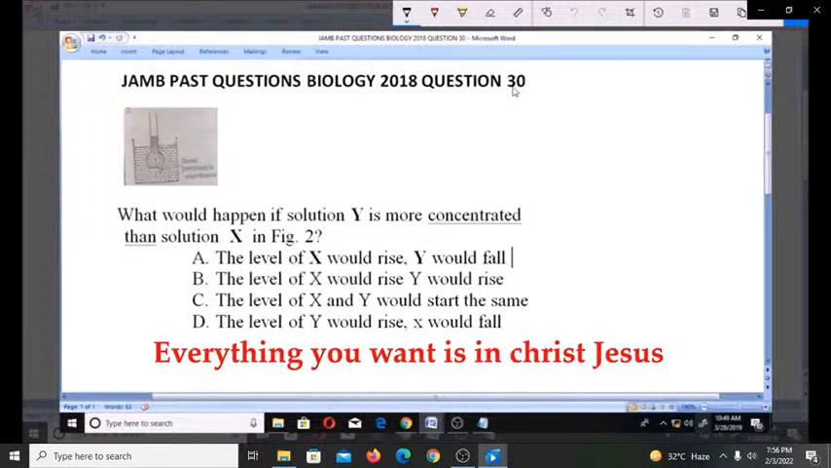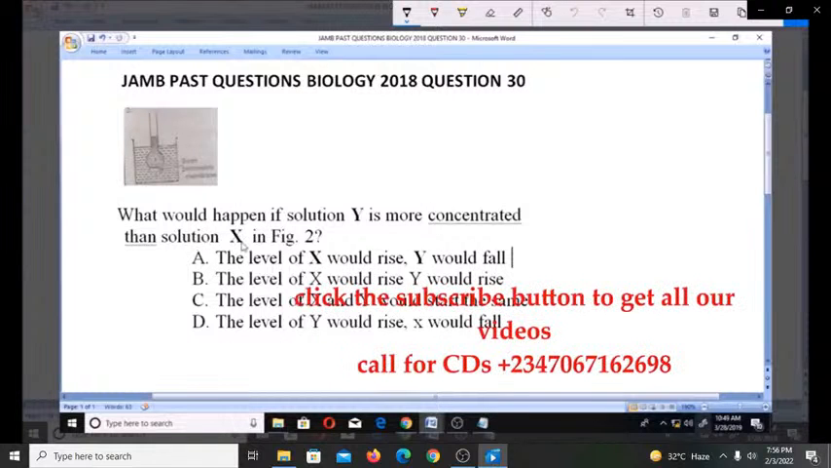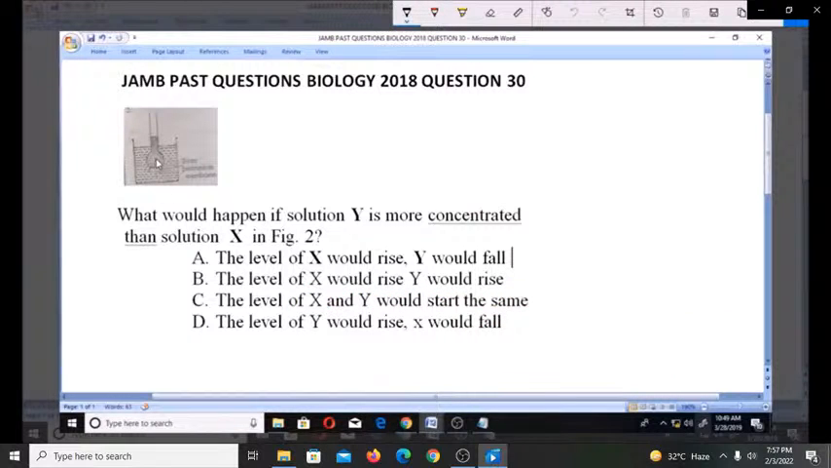Question number 30. What would happen if solution Y is more concentrated than solution X in Fig 2? This is the Fig 2. This is solution Y, and inside this is solution X, and it is covered by a semi-permeable membrane. So what will happen if solution Y is more concentrated than solution X in this figure?